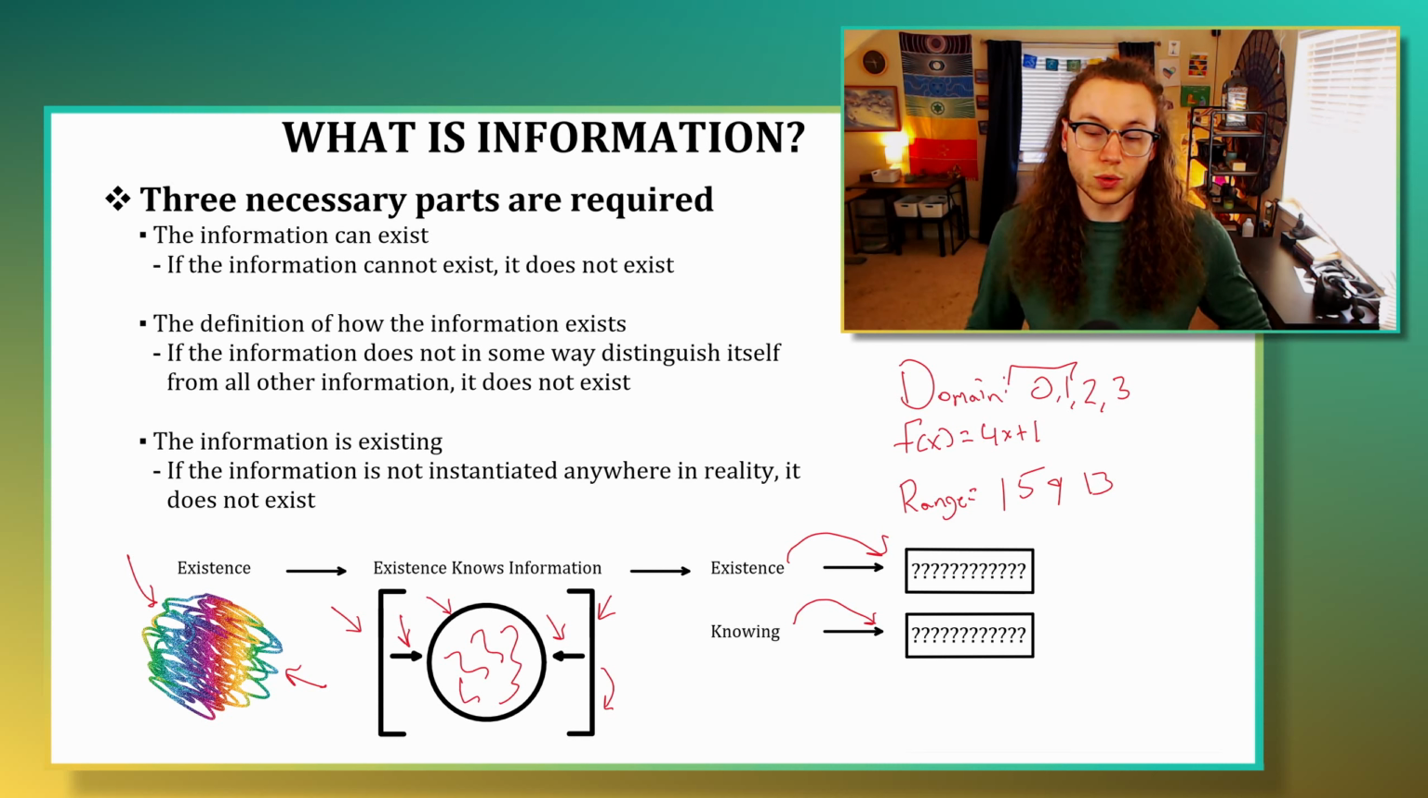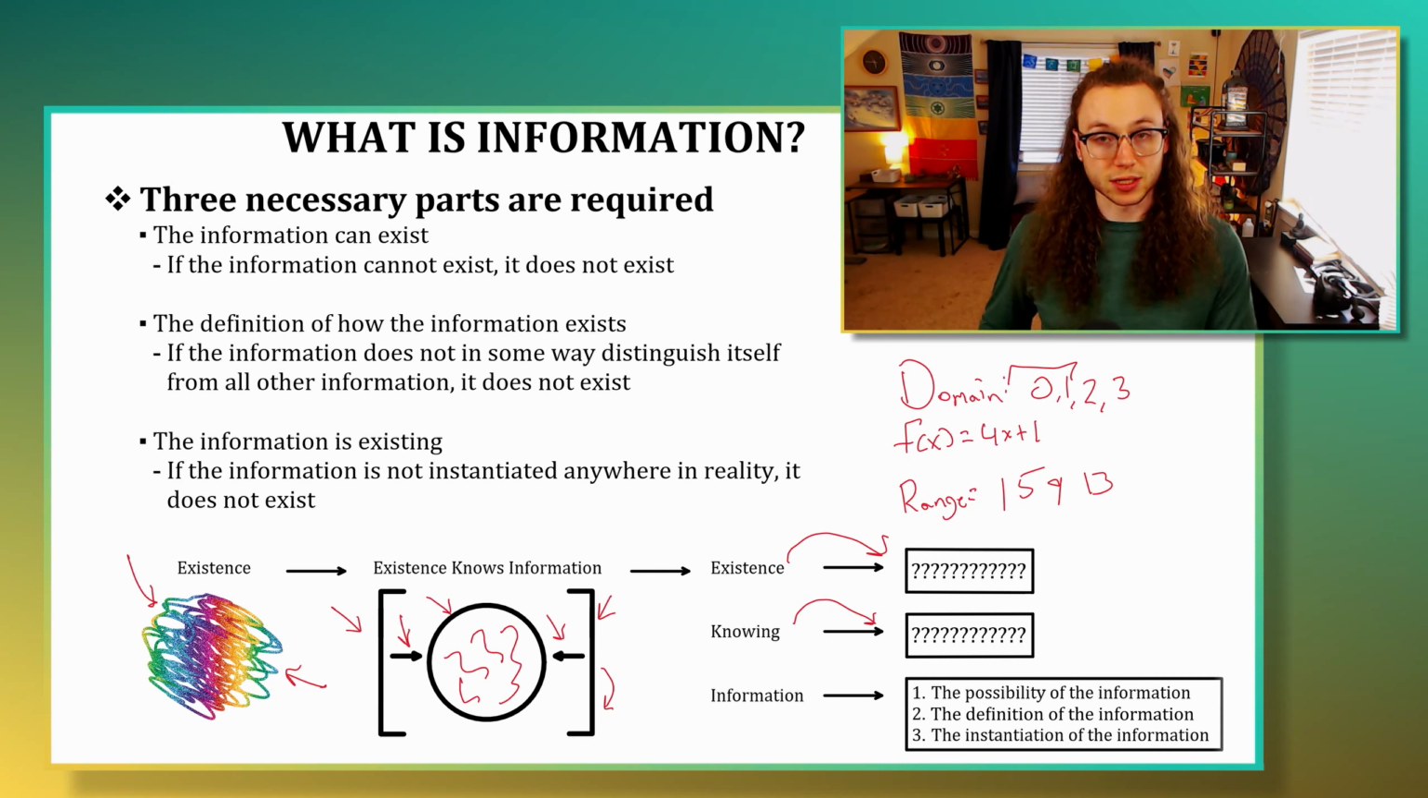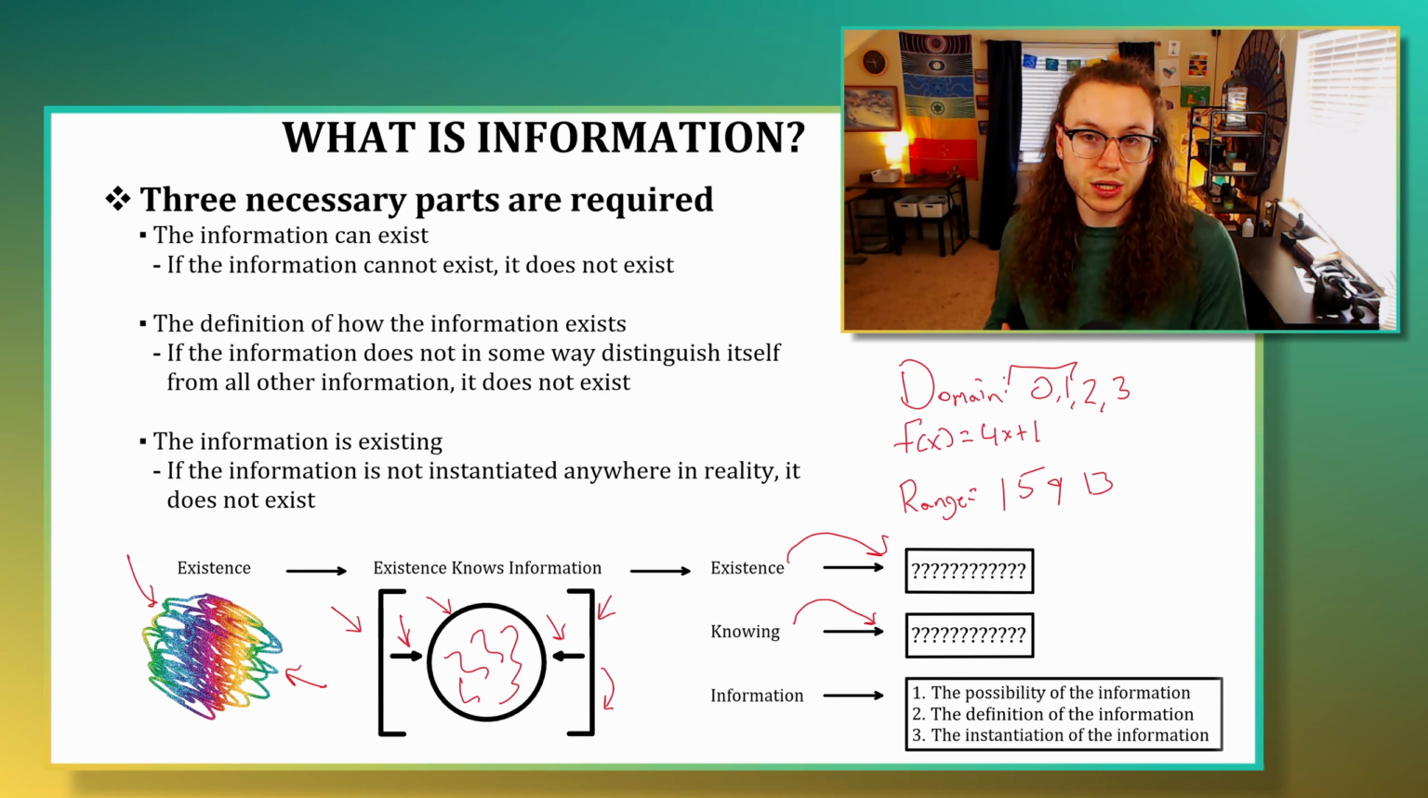And so we can describe information unlike the knowing and the existence because we are, in essence, using information to express information. And so in this way, we are capable of describing what information is or how it exists. And so from here, we start describing information with these three descriptions that I have placed. So we have the possibility of the information, we have the definition of that information, and then we have the fact that the information exists at some point within existence.